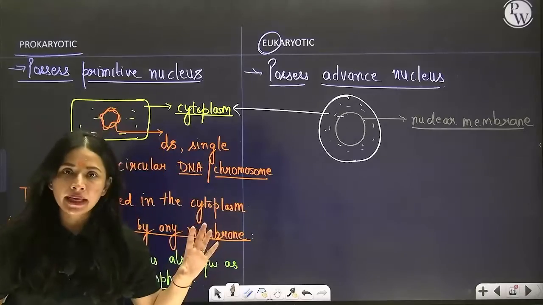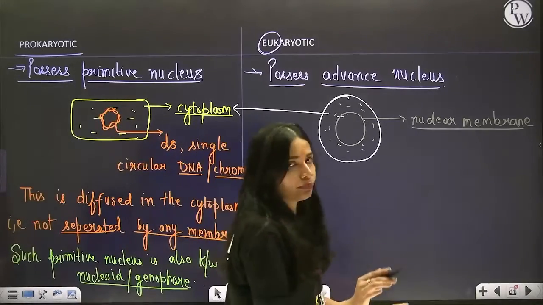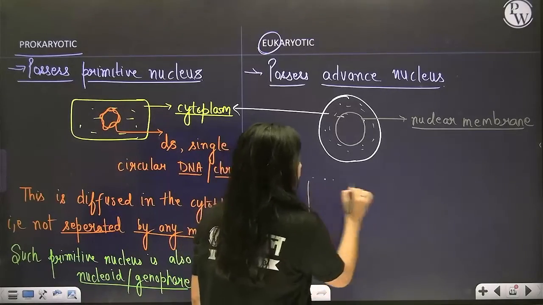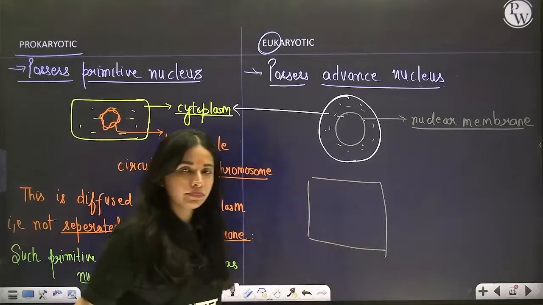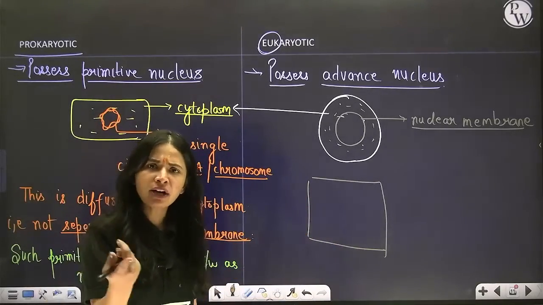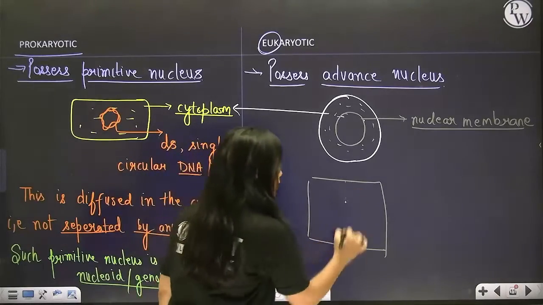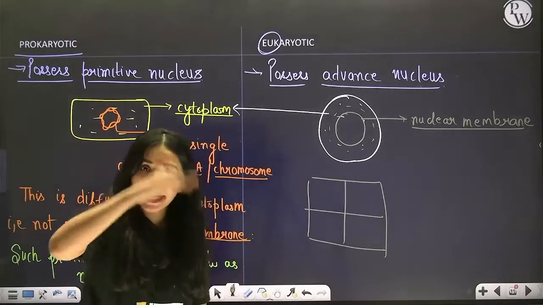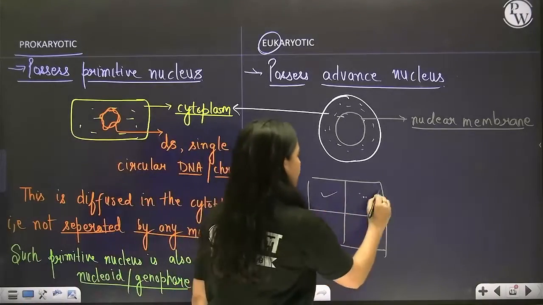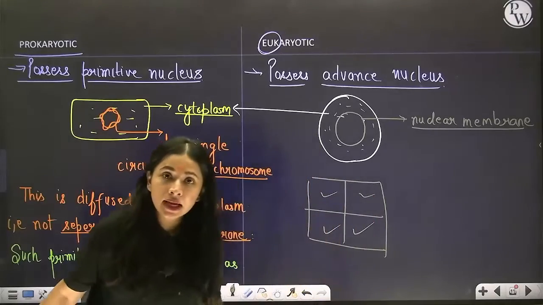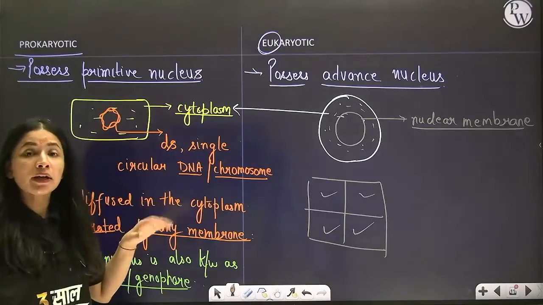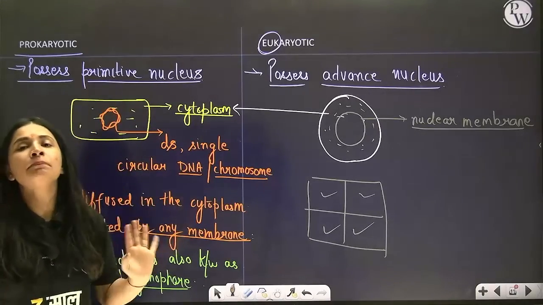A boundary ban gayi. It's simply like there's a home, a house inside which there are no walls. Suppose this is my home, right? Now if I don't draw the walls inside, then how many rooms are there? One room, one compartment. However, if I draw the walls, अब मैंने membrane बना दी, मैंने layer बना दी. So now my home is having how many rooms? 1, 2, 3, 4. 4 compartments are there. So this thing is what is lacking in prokaryote, beta. In prokaryote, cytoplasm is not divided into any compartment. Why?